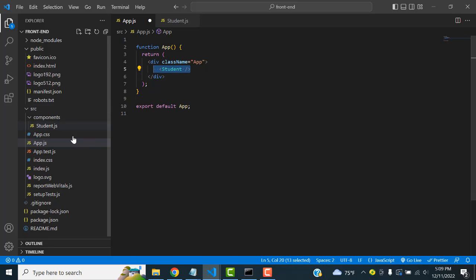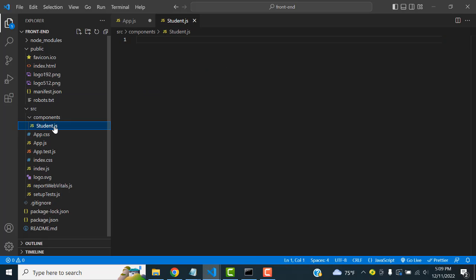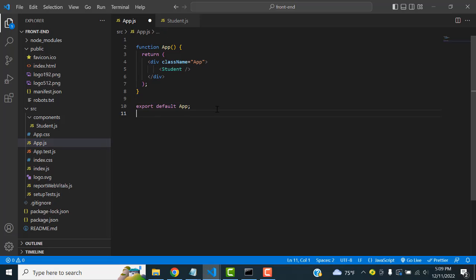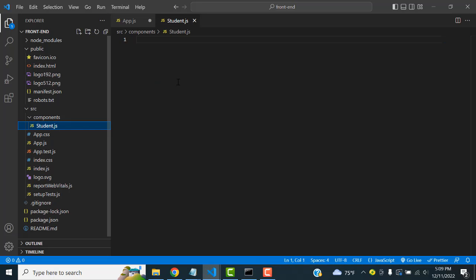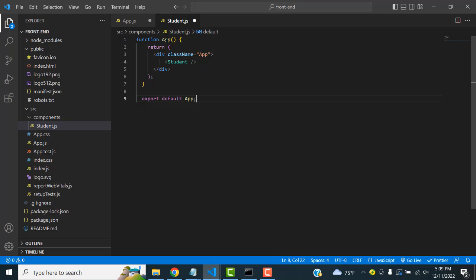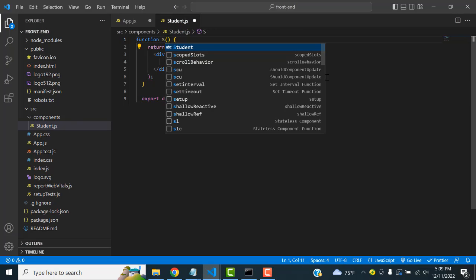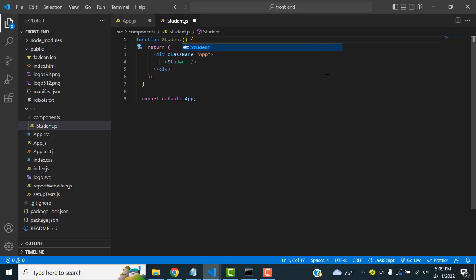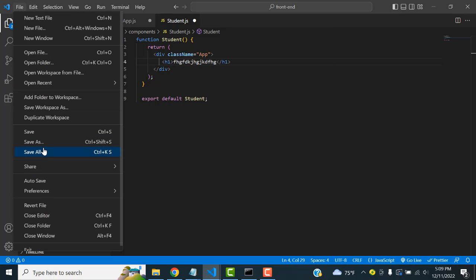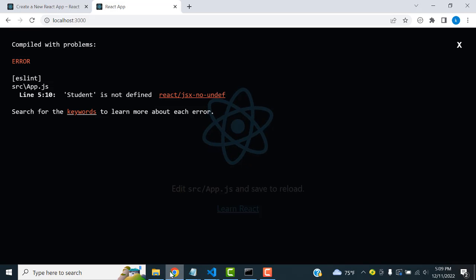Now if you type anything, it is loaded here. For app.js, the same thing: I just copy it and paste it inside student.js. Here you have to change this function to student. This one you have to export outside as student. This is the basic thing you have to do. Now you can test whether it's working fine or not. In H1, type something like that over here. File, save all. Now let's check.